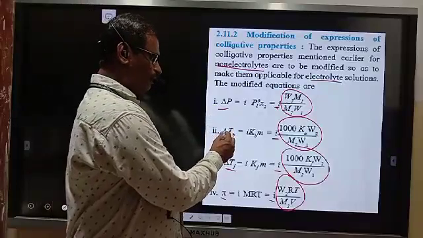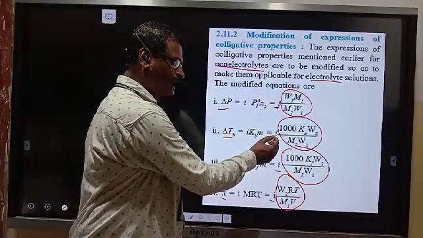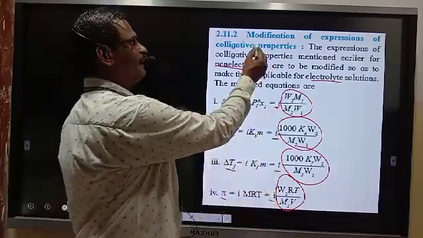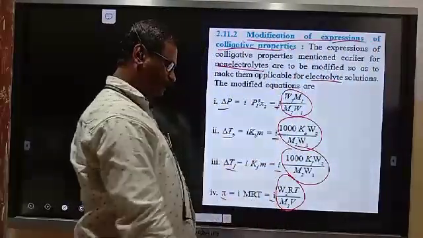So all these colligative property expressions are multiplied by the Van't Hoff factor i, and that is the modification of the expressions of colligative properties.